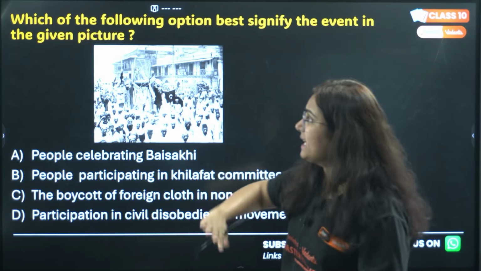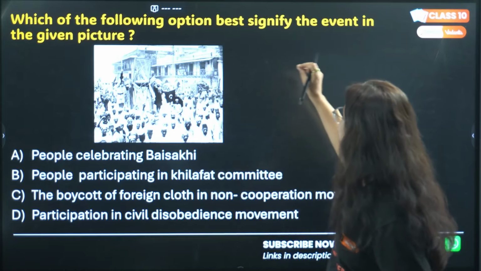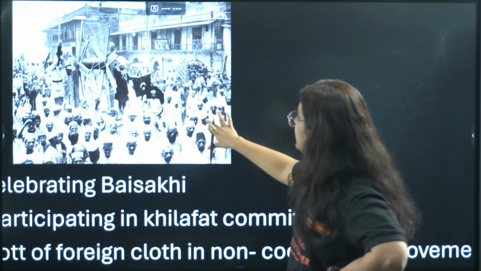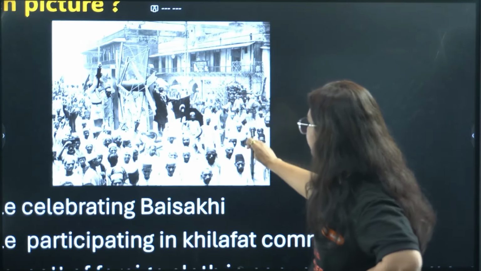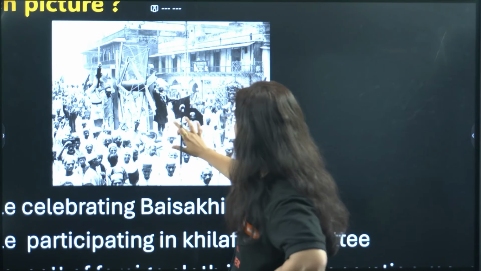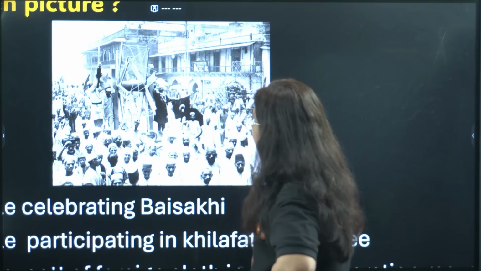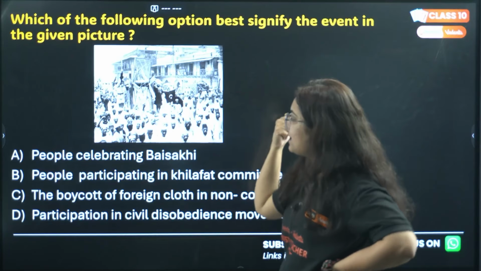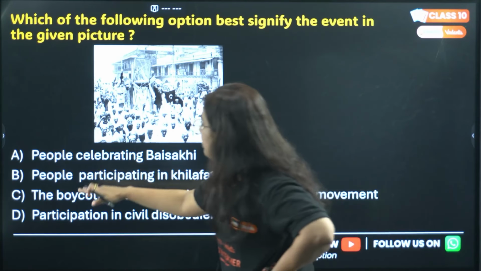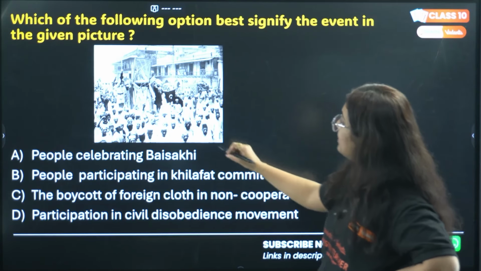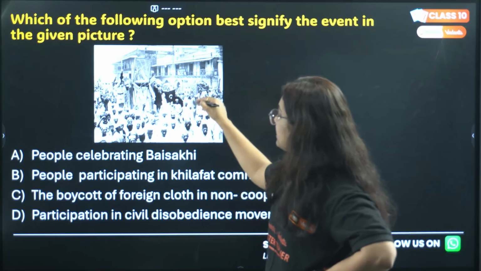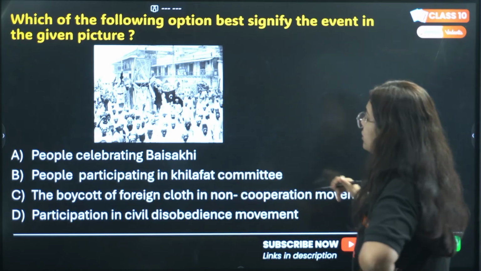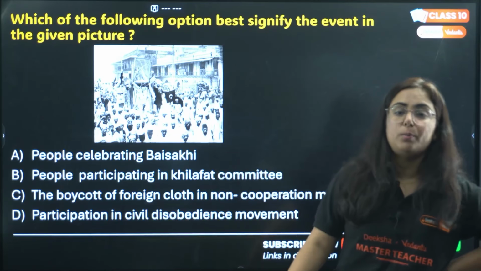Next is: which of the following options best signifies the event in the given picture? Now here is also an event. You can see these are the pictures, and there you can see the map of moon and star here. Option A, people celebrating Baisakhi. I don't think this is it. People participating in Khilafat committee. Now this map can divert us into thinking this is a picture from there. The boycott of foreign cloth in non-cooperation movement, or the participation in civil disobedience movement.